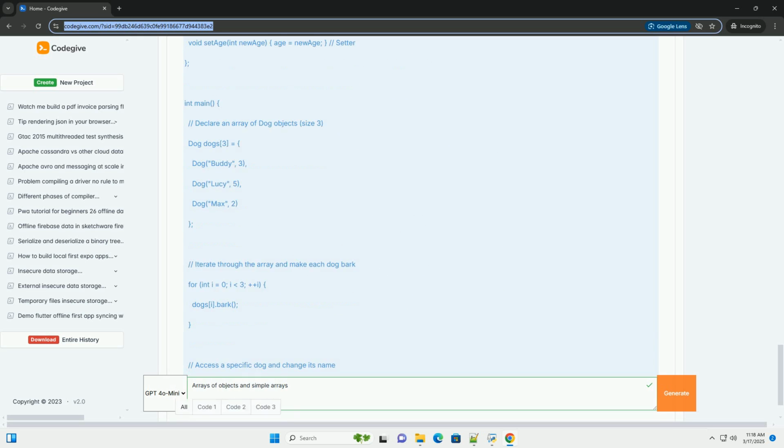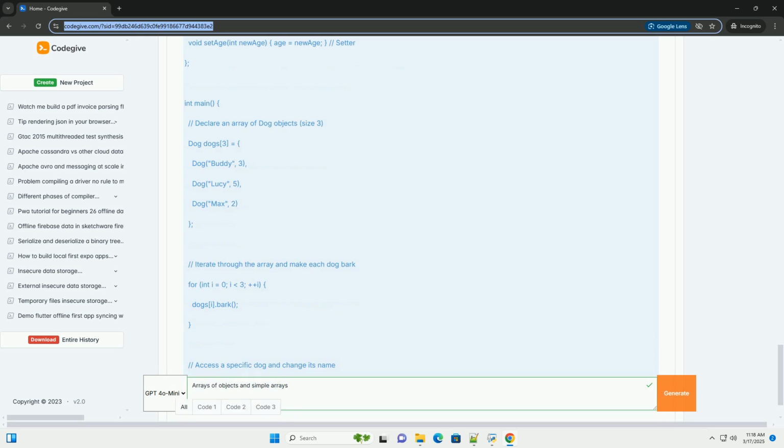Example, Python. Explanation: 1. Dog class: similar to the C++ example, we define a Dog class with attributes and methods. 2. List of objects: dogs = [Dog("Buddy", 3), Dog("Lucy", 5), Dog("Max", 2)] creates a list named dogs and initializes it with 3 dog objects. 3.